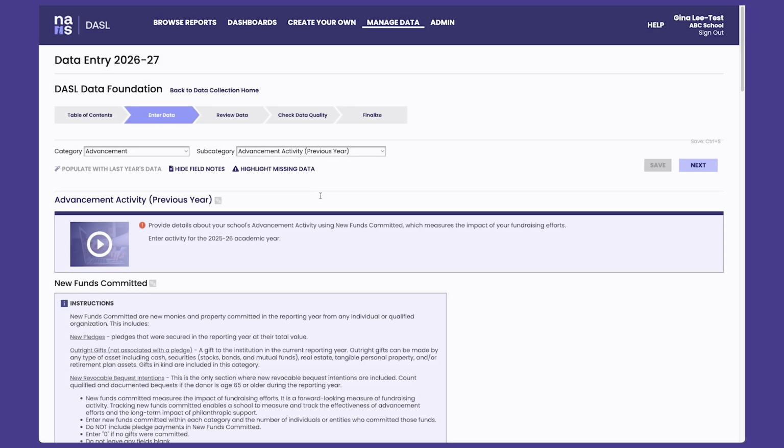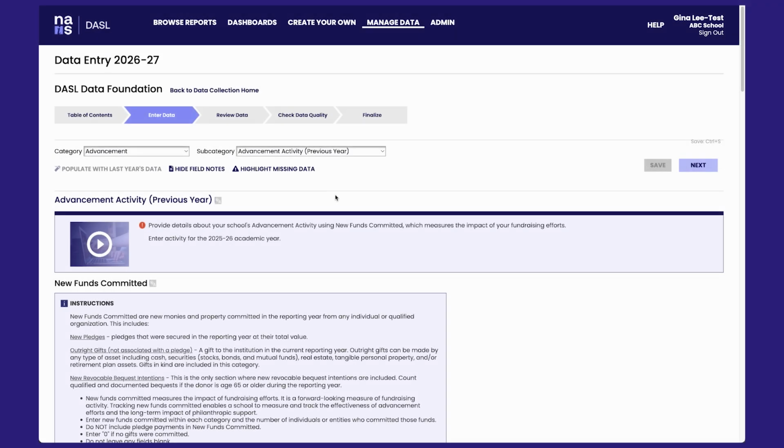Welcome to the Advancement Activities subcategory of DASL, in partnership with CASE, the Council for Advancement and Supportive Education. This data collection is a result of the data collaboration between NAIS and CASE, feedback from schools, and feedback from national, state, and regional associations, and is in alignment with the CASE Global Reporting Standards. All information needed for data entry is included in DASL instructions and definitions.